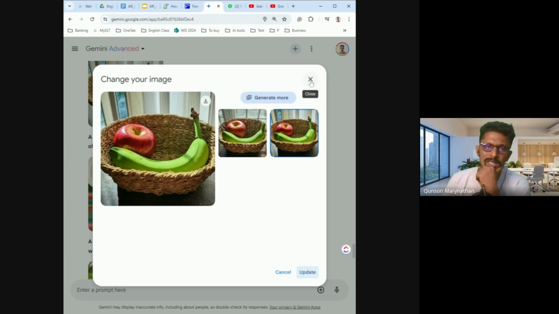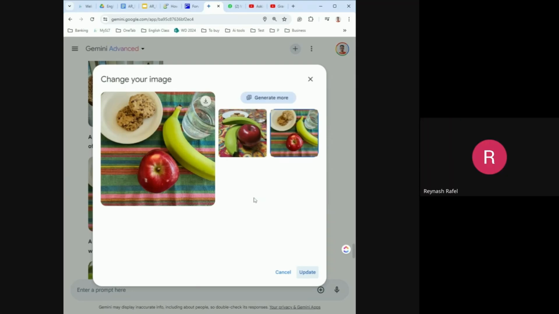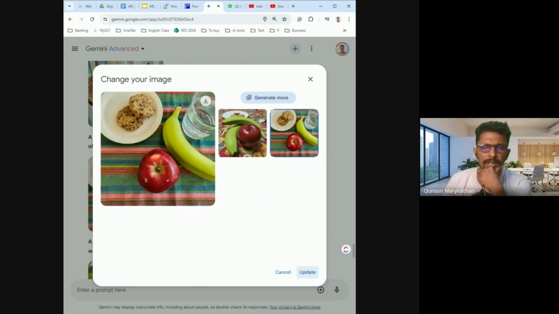Yes, the basket is on the table or on the floor. I'm not sure whether it's on a table or a floor. Oh, right. Let's talk about this. The banana is between the glass and apple. Yeah, that's a nice try. So the banana is in between the glass and apple.